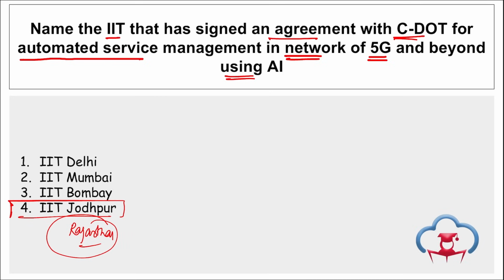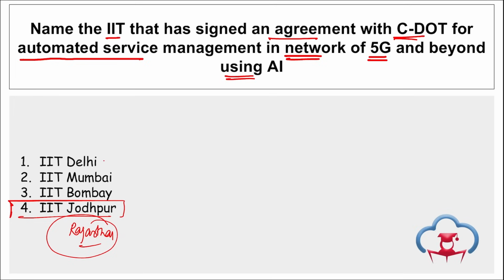Right? This agreement is signed under the Telecom Technology Development Fund of the DOT. The main objective of this is to develop artificial intelligence frameworks that will be automated, right? That will help in fault detection, various detection techniques by utilizing the information generated within the networks like fifth generation, right? So recently C-DOT has partnered with IIT Jodhpur.